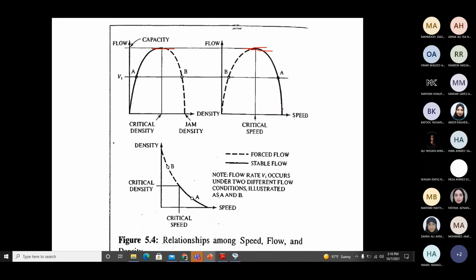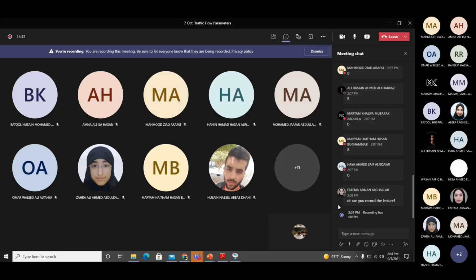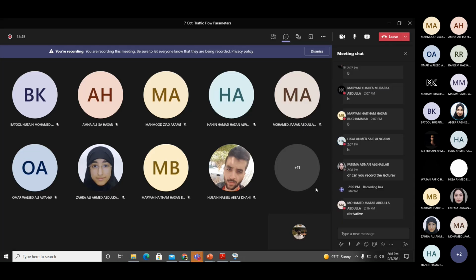Now for both these curves, I have the equations. I have the equation between flow and density, and I have the equation between flow and speed. If you have the equation of a curve and you want to find out the slope of the curve at any point, what should you do with the equation? Yes, derivative. We did it for the vertical curve as well. Well done. We should take the derivative.